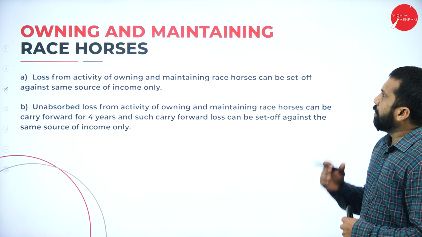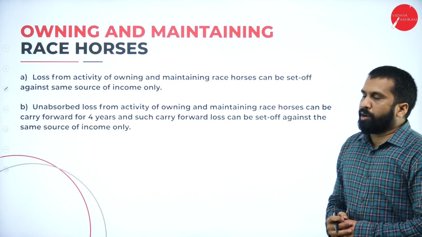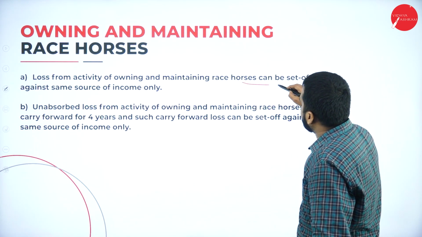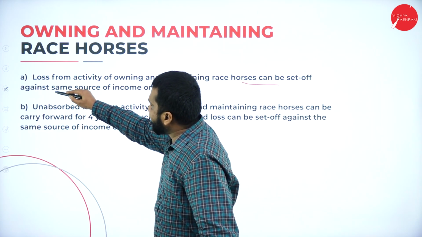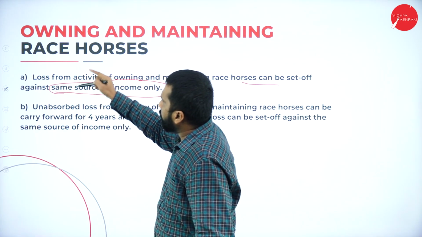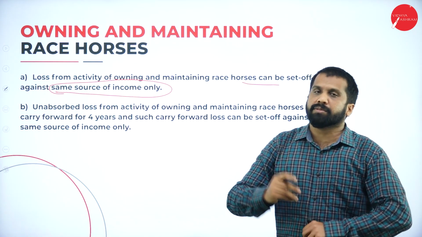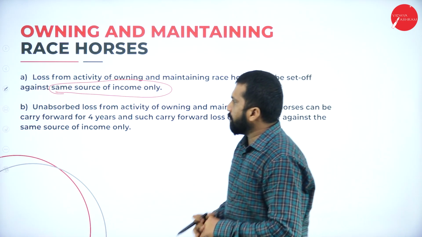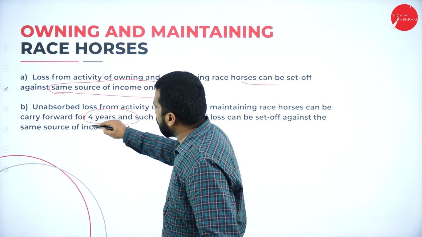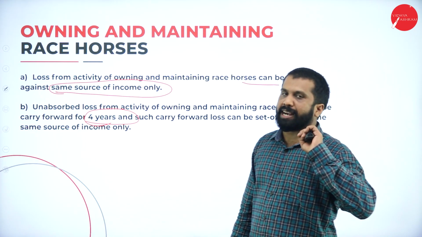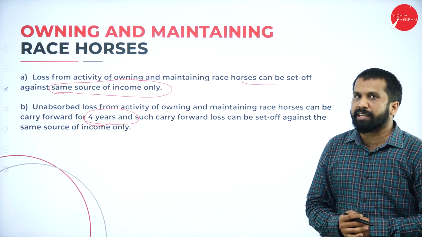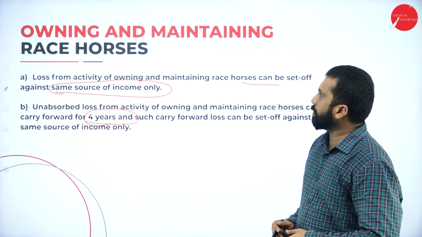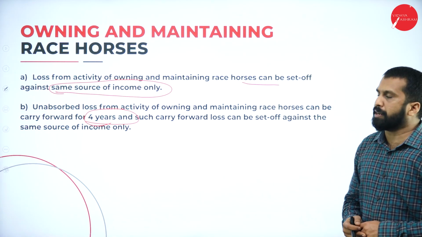Next, owning and maintaining race horses. Under this, loss from the activity of owning and maintaining horse race can be set off against the same source of income. You can adjust with horse race only. You cannot adjust with other types of income. But how many years can you carry forward? Up to 4 years. Hope you are clear. Now, your horse race is also done.